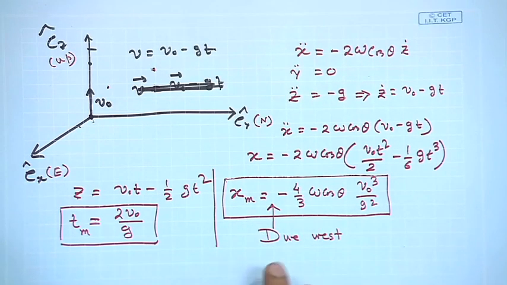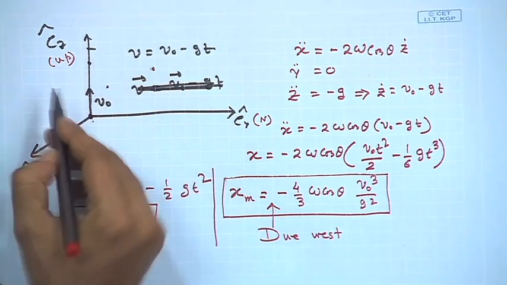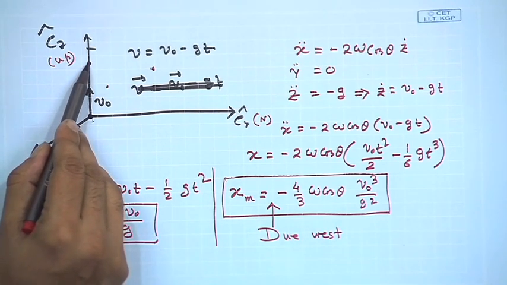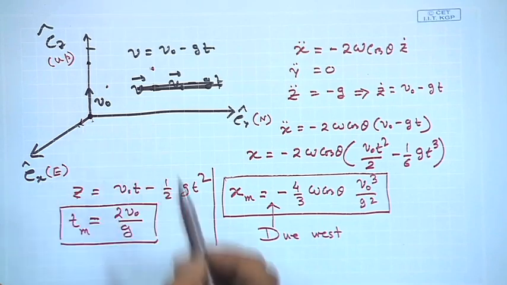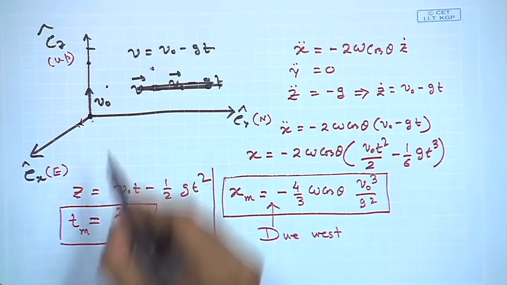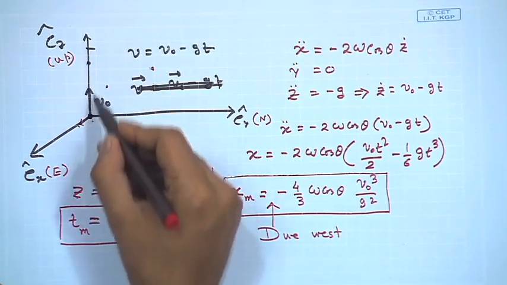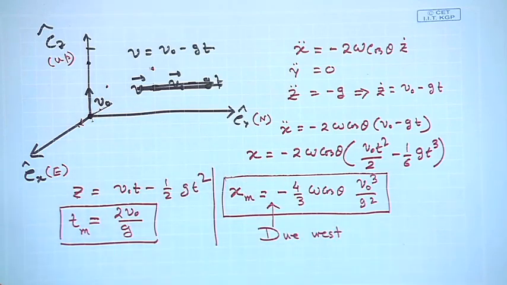So, this is the final answer, and because of the minus sign, this deviation is due west. Now, this is a very interesting observation, because if you recall, in the previous problem the deviation was due east, and now the deviation is due west. In the previous problem we started from this point and the particle hit the ground, not here, but somewhere along the x axis, right. But in this case, when we start from here, the particle comes back and hits the ground somewhere along the minus x axis. Why it is so, I am just leaving to you.